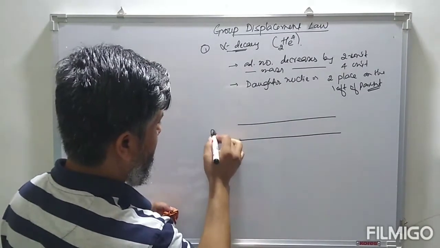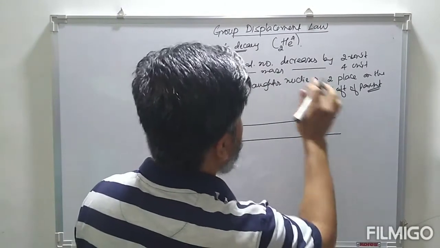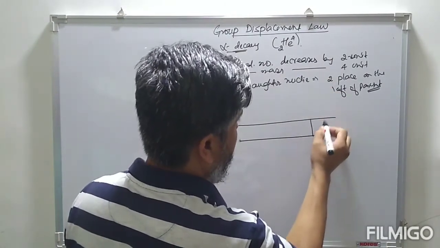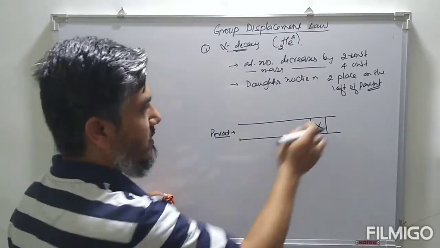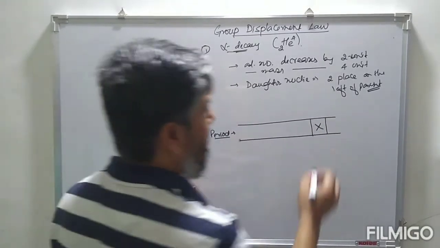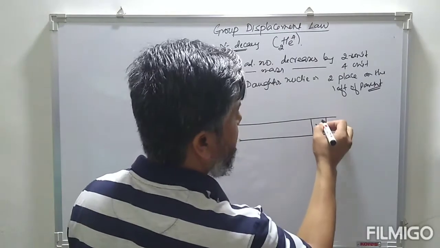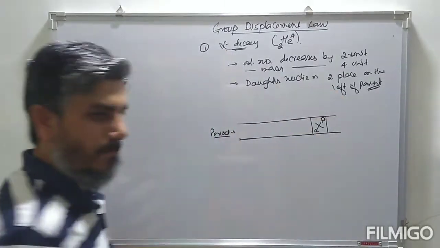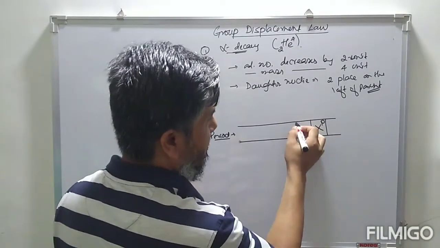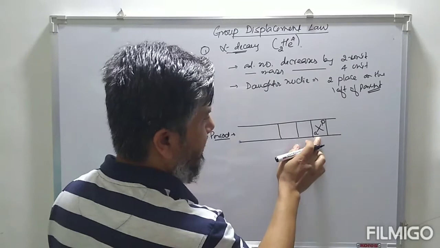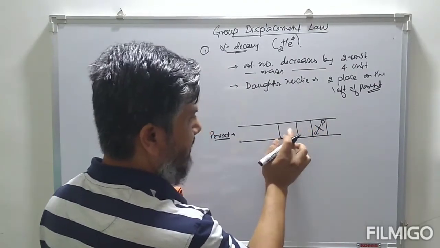Suppose this is a period. Suppose we have element X, and let's assume this element X is undergoing radioactive decay. The atomic number is A, and suppose the mass number is P. Now this undergoes alpha decay. After this alpha decay, there is a decrease in atomic number by 2 units, so look at this particular group, -1, -2.